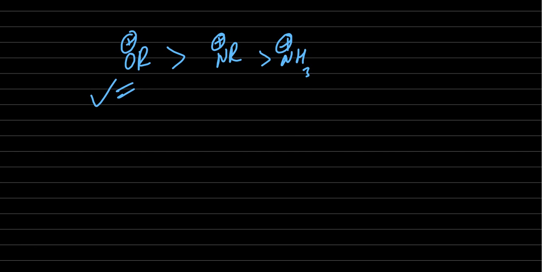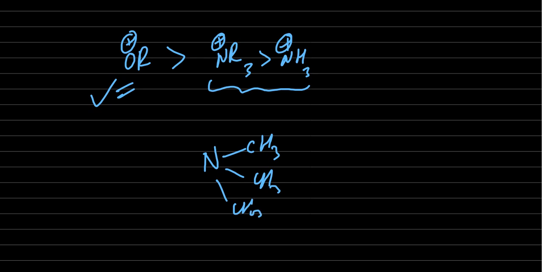Now your doubt will be here: NR3 and NH3, how can we decide? See, nitrogen with R means alkyl groups, three of them. Now in NH3, between hydrogen and carbon, which is the more electronegative atom?